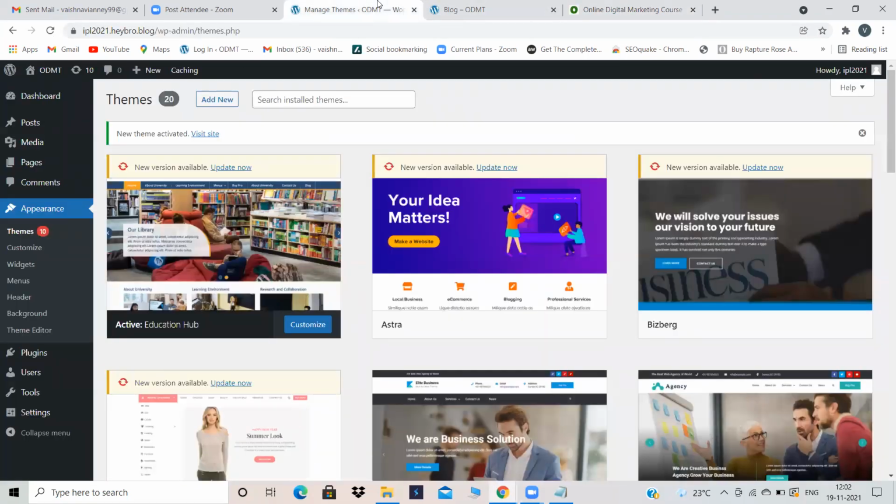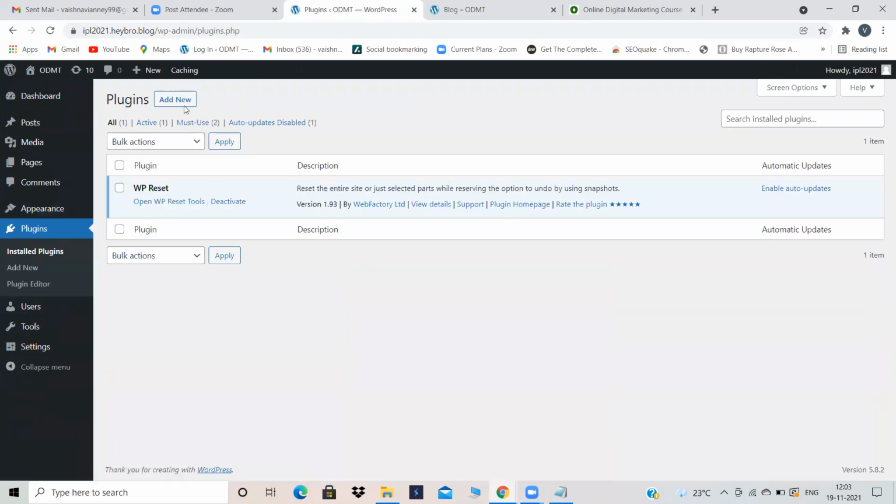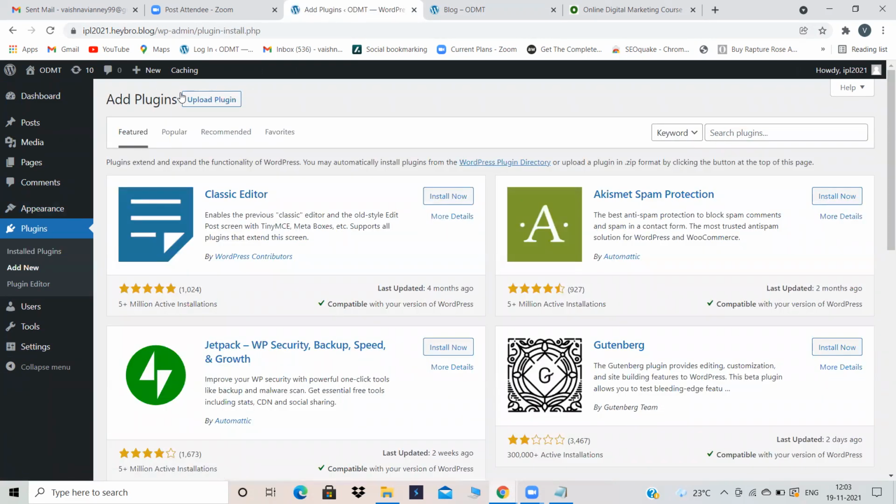To create a contact form, you have to install a plugin. On the dashboard, same like posts, same like pages, same like themes, there is an option called plugins. Go into this plugins option and click on add new. Same like pages, you have clicked on add new. For posts also you click on add new. For themes also you click on add new. Same like that in plugins also you have to go and click on add new, because it's not installed, you have to install that plugin.